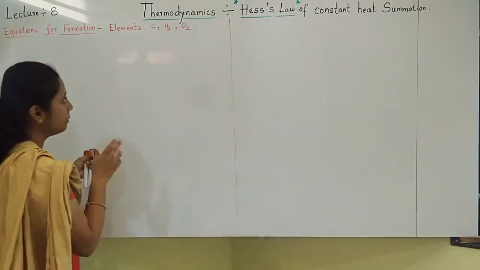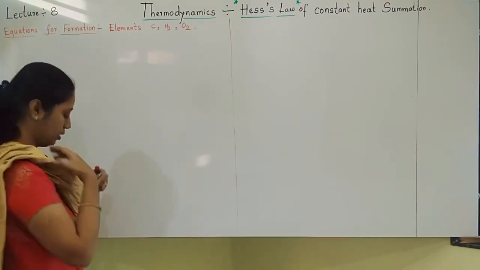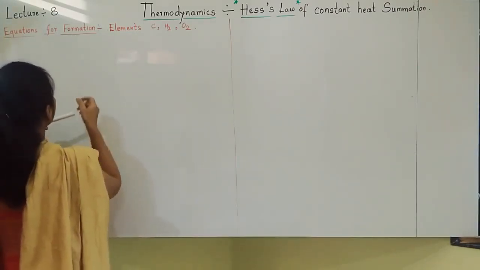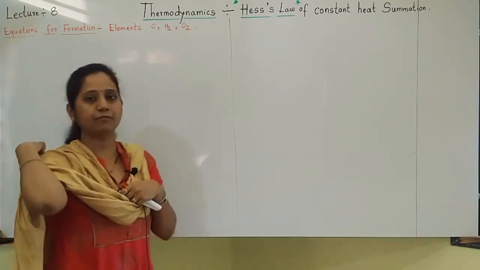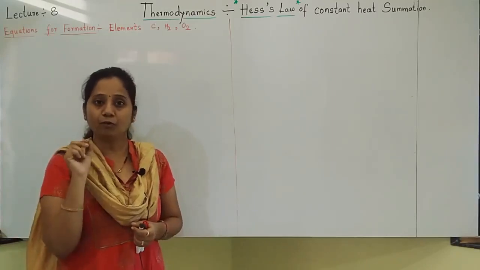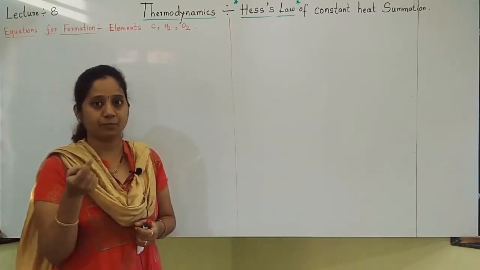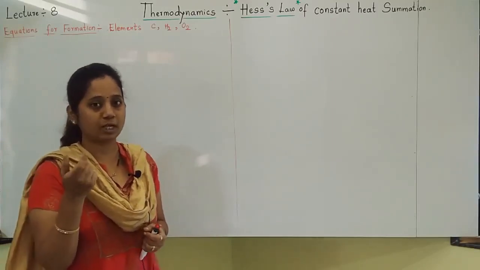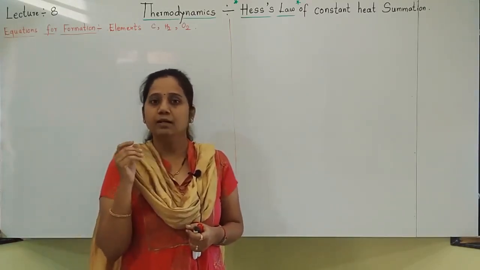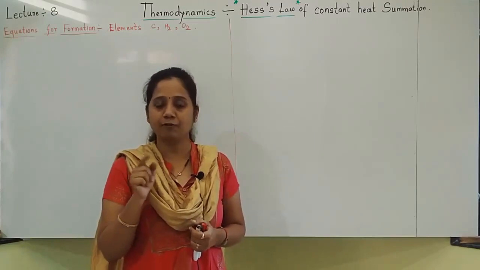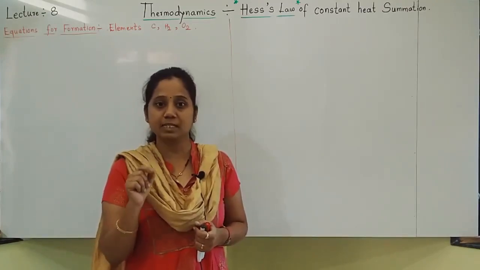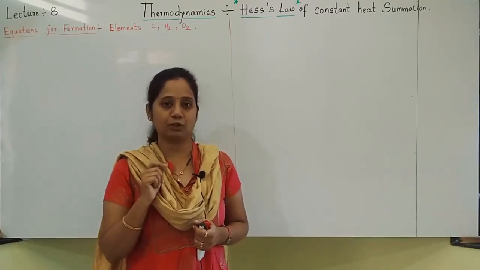So I will try to write maximum equations here. Just observe the things properly. Equations for formation: of course you know that any compound forms from its elements. So you should know which elements are there. In formation enthalpy, I have told you that the compound forms from its elements in their most stable state of aggregation.